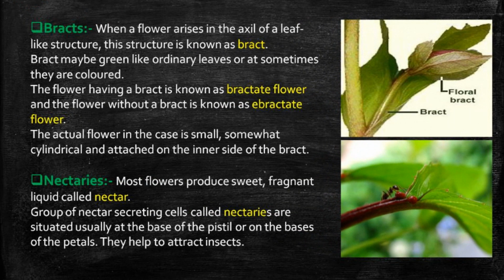Next, we have the bracts. When a flower arises in the axil of a leaf-like structure, the structure is known as bract. Bract may be green like ordinary leaves or at times they are colored. You can see I have given you a picture in which the bract is pointed out. The flower having a bract is known as bracted flower.